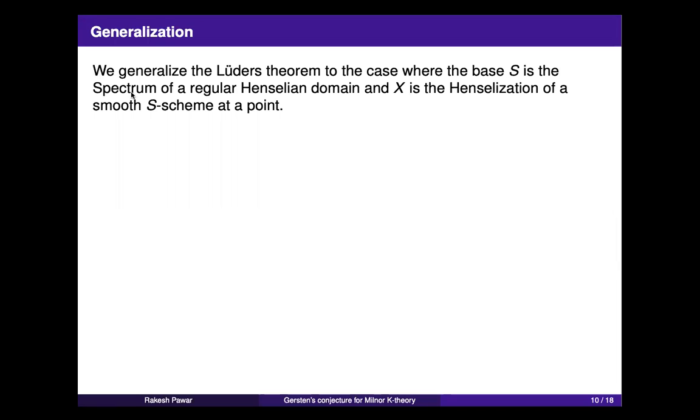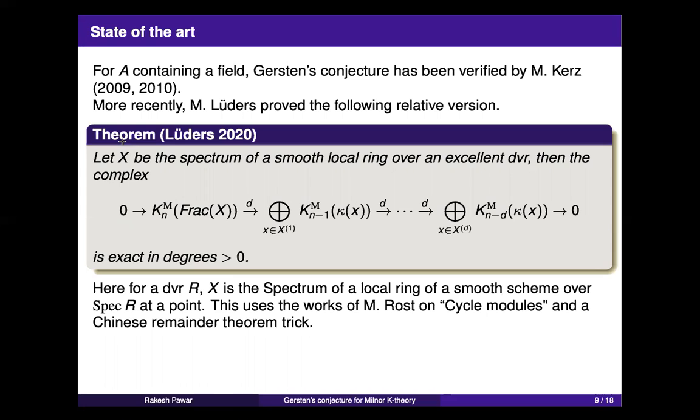Yeah. So now I will talk about the result I had this year. I generalize this result slightly, in the sense that I want to replace the base, a DVR, by a regular Henselian domain. And X is not necessarily just a local ring, but actually the Henselization of a local ring of a smooth scheme over that base at a point.